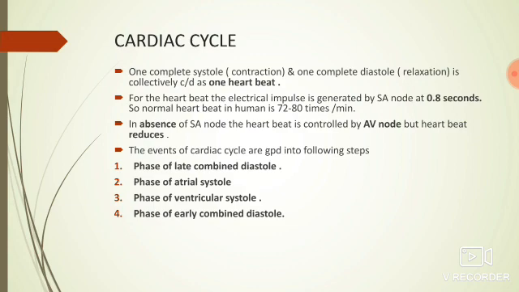The cardiac cycle is the combination of all events that occur during one complete beat. So, systole and diastole are seen in one beat. One complete systole and one complete diastole is collectively called one heartbeat. For the heartbeat, the electrical impulse is generated by the SA node at 0.8 seconds. So the normal heartbeat in humans is 72 to 80 times per minute. But sometimes if the SA node is absent, the heartbeat is controlled by the AV node. But the number of heartbeats gets reduced in the case of the AV node.